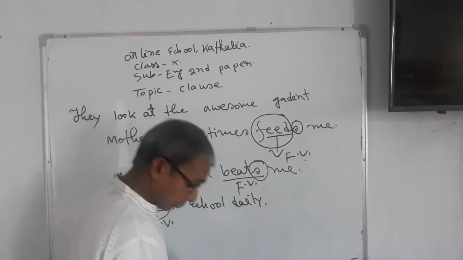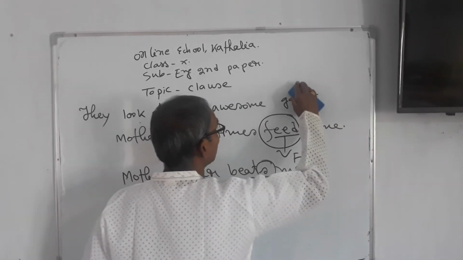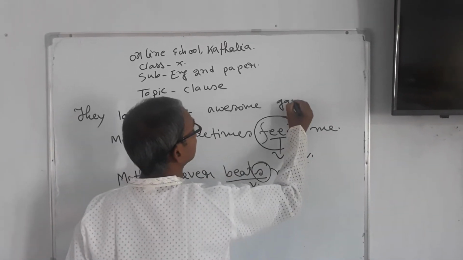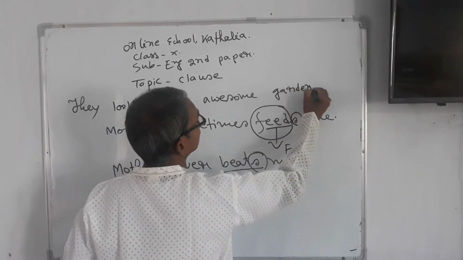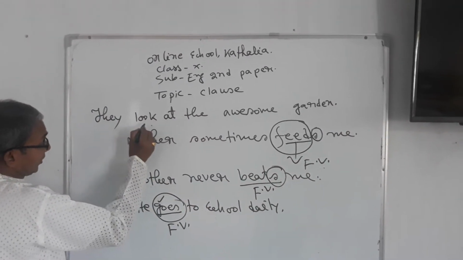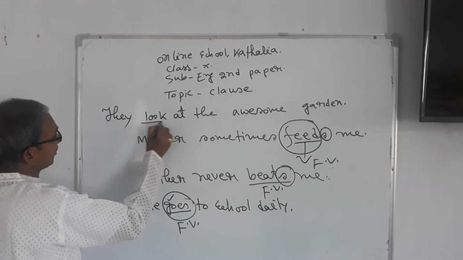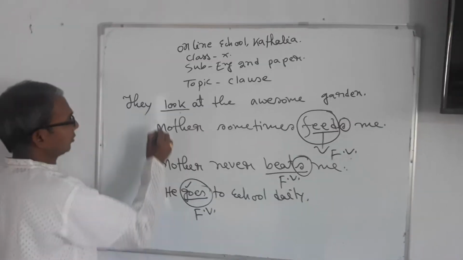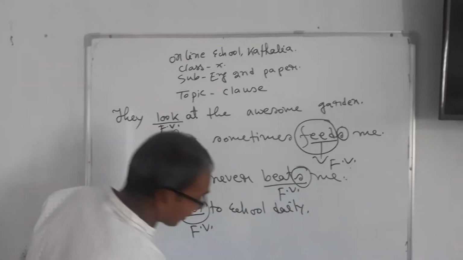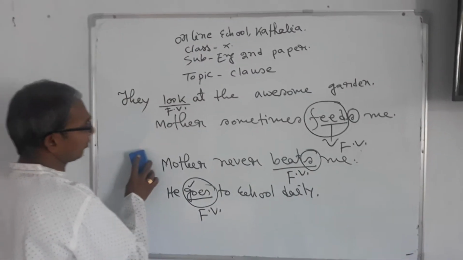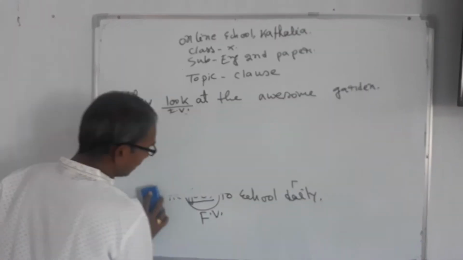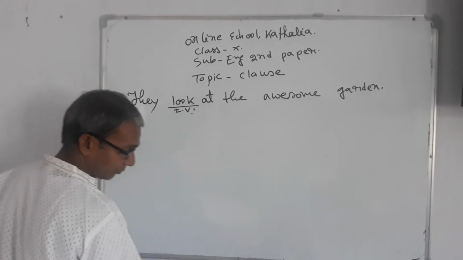Sorry, there is a spelling mistake. Learners, in this sentence there is only one verb. This verb is look, so it is also a finite verb. We have discussed some symptoms for the identification of a finite verb. Now I am going to write down another symptom for the identification of a finite verb.